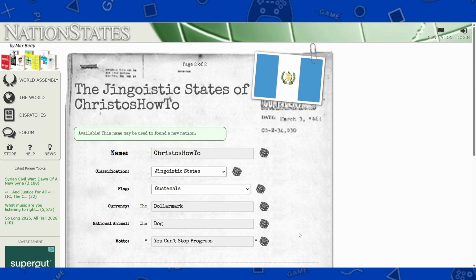There you go. So we will be able to change the flag, but for right now, like I said, this is a temporary flag.